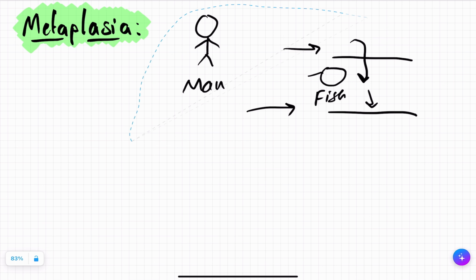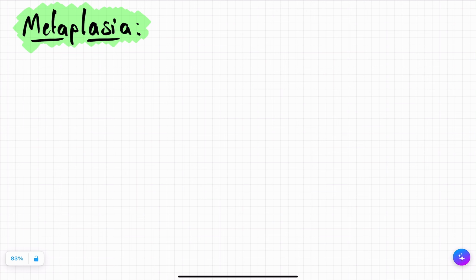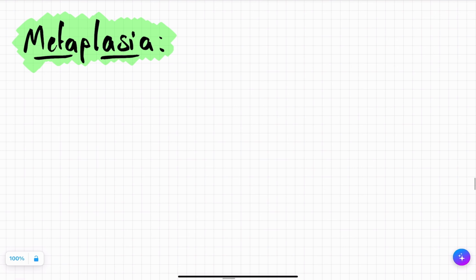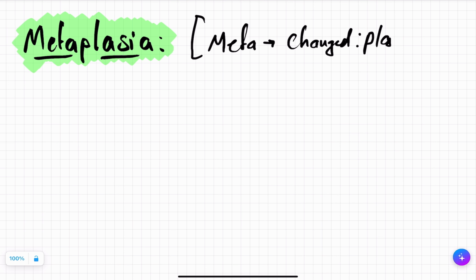Let's see. What is metaplasia? Meta means changed and plasia means formation. So let's define metaplasia.